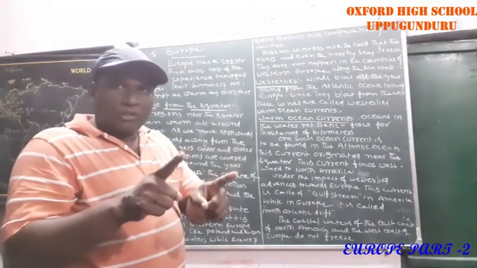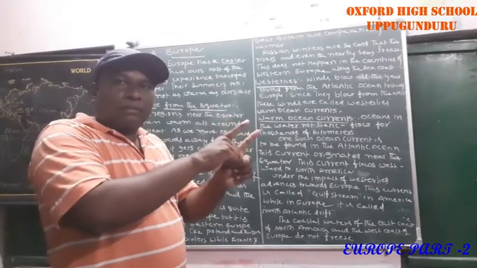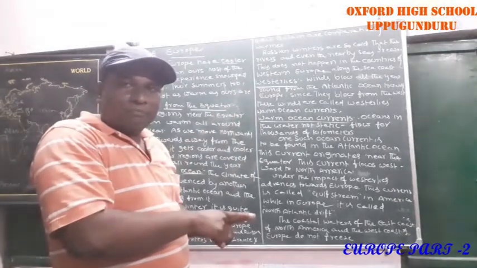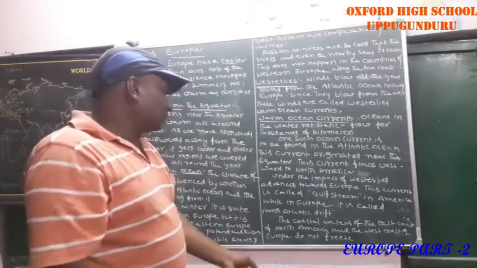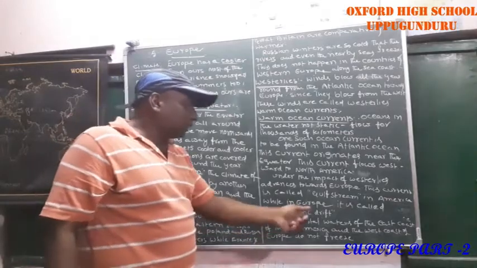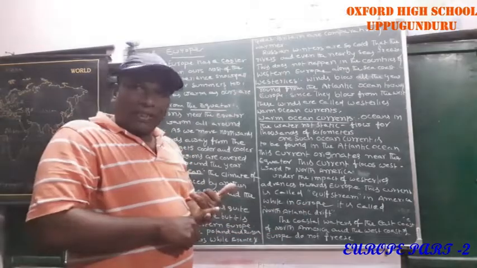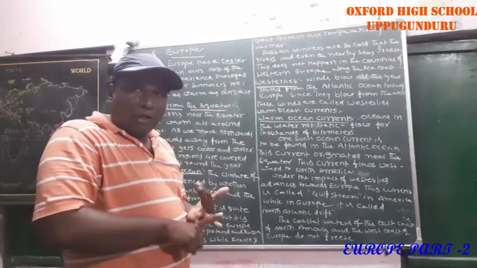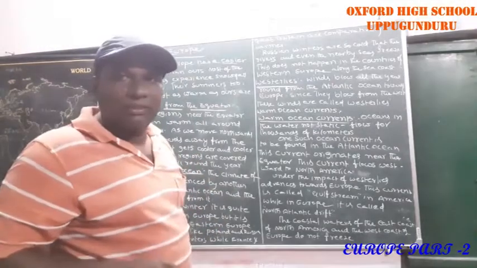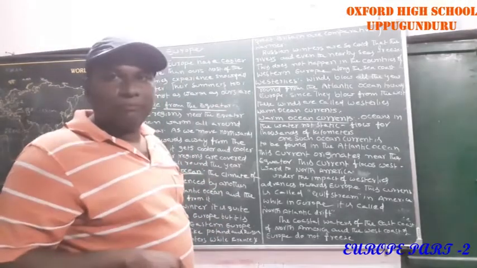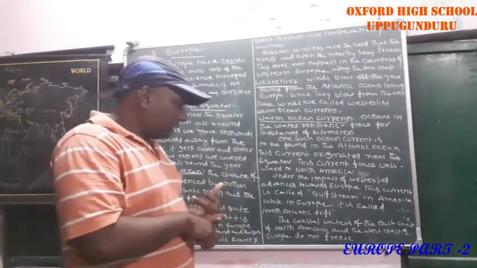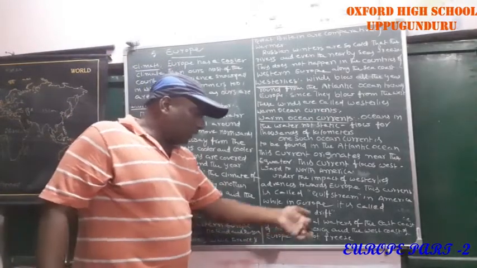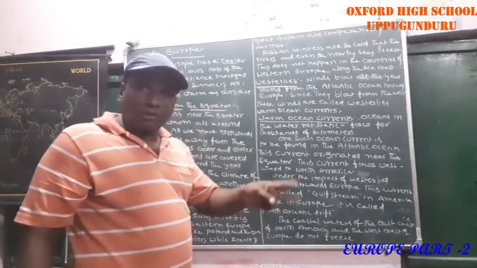In Europe, it is called North Atlantic Drift. Gulf Stream and North Atlantic Drift, both are warm ocean currents. Very important.